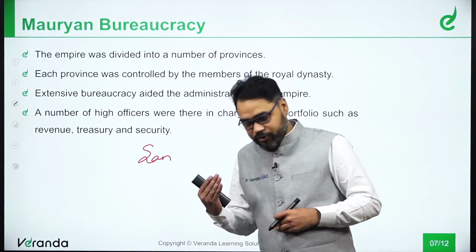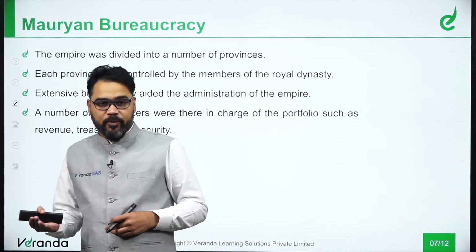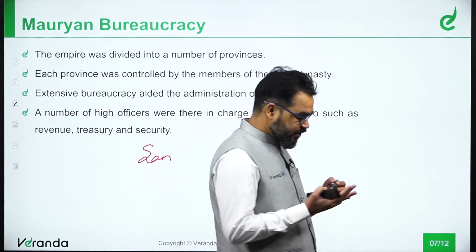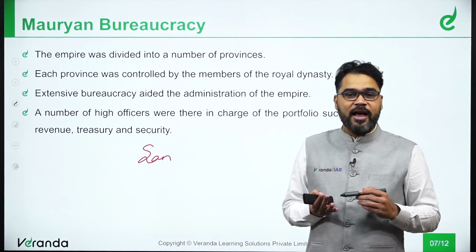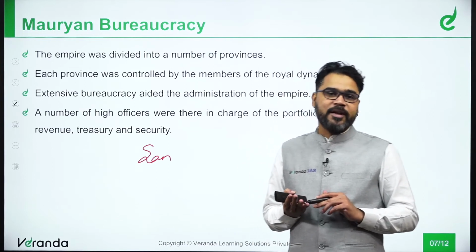So they were given the control of that particular province. Whether it is collection of taxes or any other issue, everything was to be done by these people.